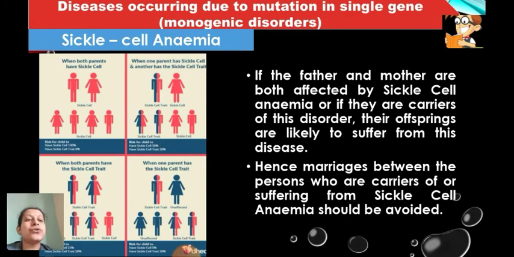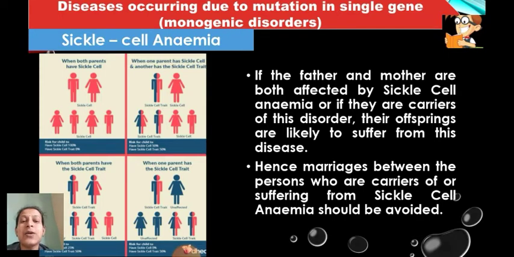Since this disease occurs during conception, or the offspring gets this disease then, marriages between persons who are carriers of or suffering from sickle cell anemia should be avoided. And now you will understand why I am saying that it is a dreadful disease.